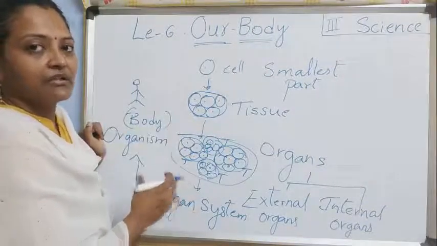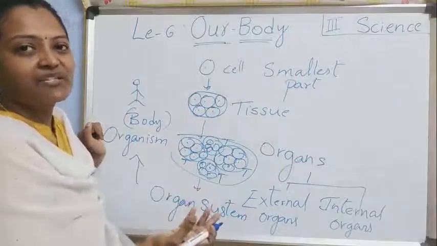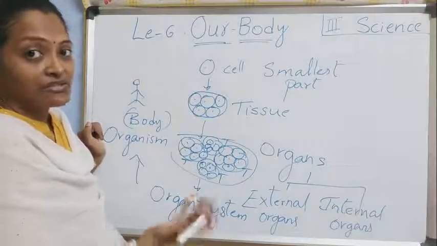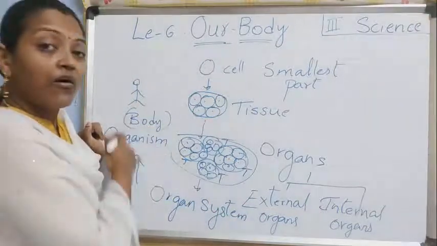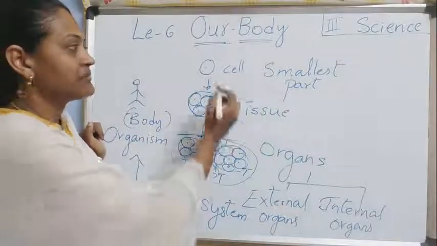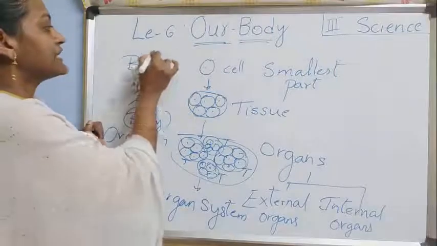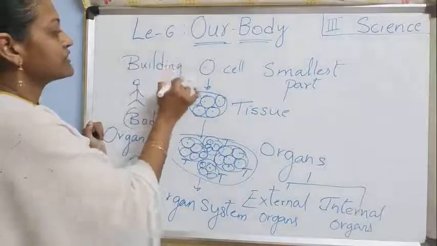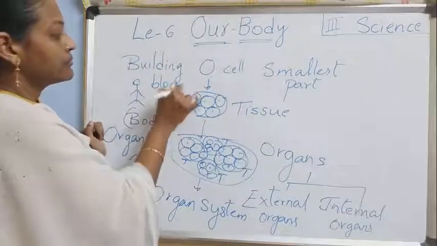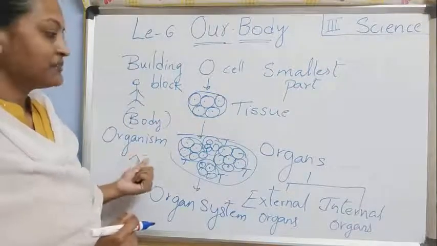Living organisms, so many are there around us, like plants, animals, humans. All those come under organisms. All those living organisms come from a single cell, remember. That's why the single cell is also called the building block. What do we call it, children? Building block. Have you understood up to here?